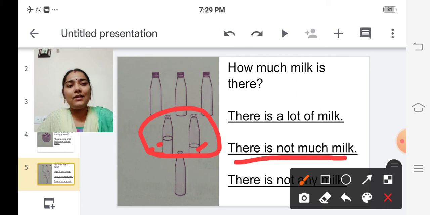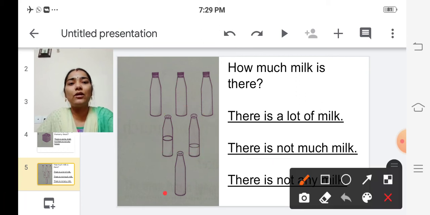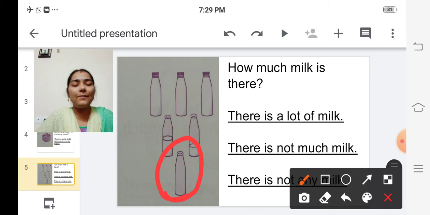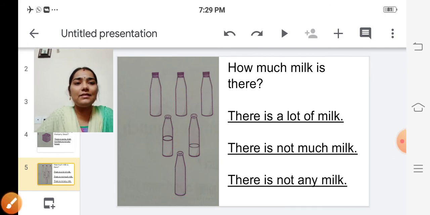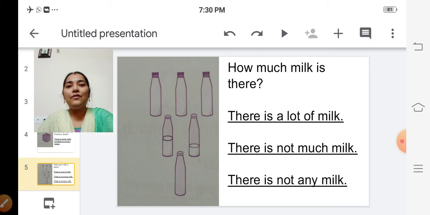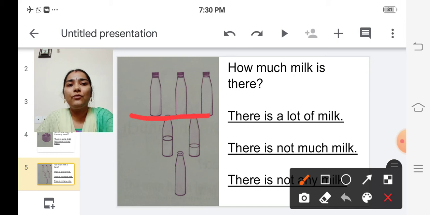The next one is, see the last bottle. How much milk is there? It is an empty bottle, isn't it? Look at the picture. So how much milk is there? There is no milk. So how to answer? There is not any milk.